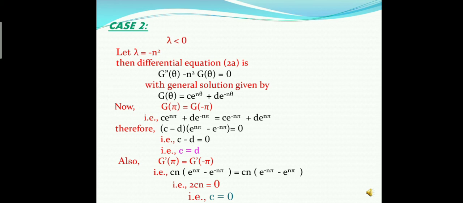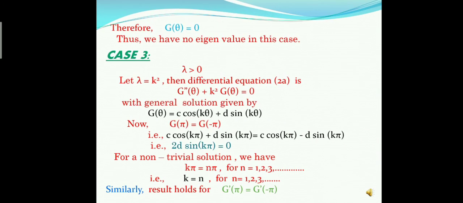Also, the second boundary condition is g'(π) = g'(−π). Therefore, cn(e^(nπ) − e^(−nπ)) = cn(e^(−nπ) − e^(nπ)). Therefore, it becomes 2cn = 0. Therefore, c = 0 and g(θ) = 0. Hence, there is no eigenvalue in this case.